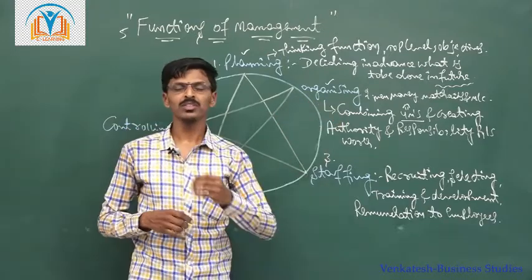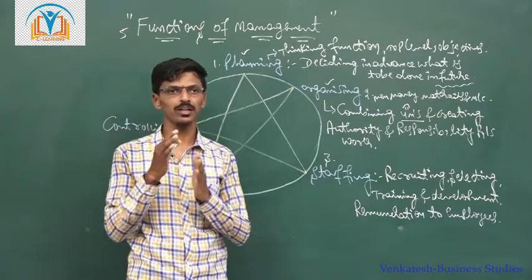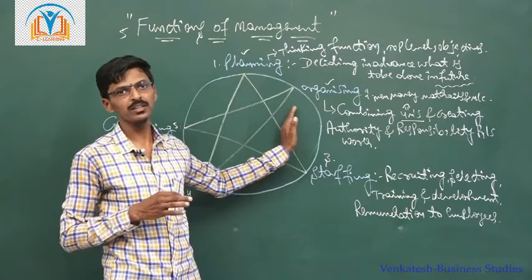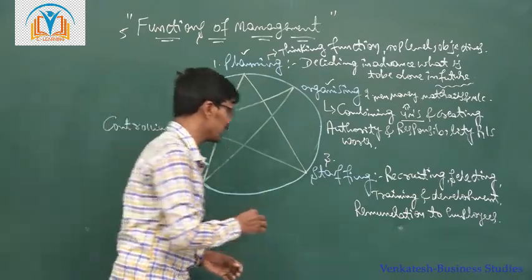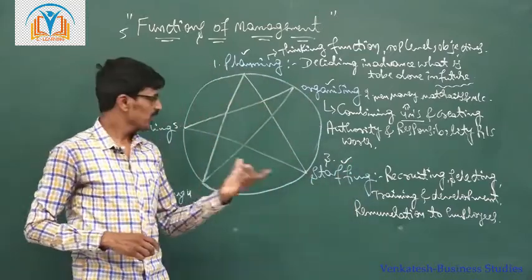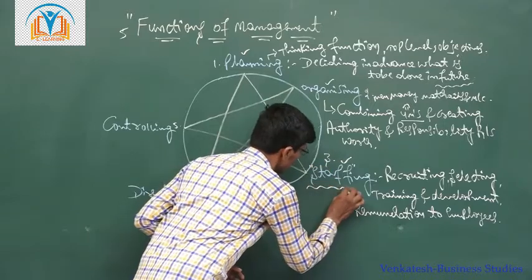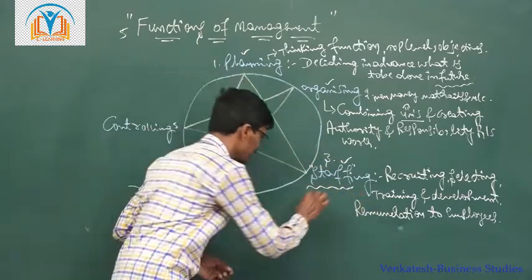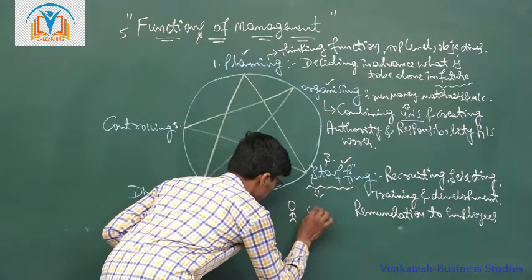Generally the middle level managerial executives handle the organizing function. Then the third function of management is staffing. Here the word itself indicates staff. Staff means those who represent the employees of the organization.